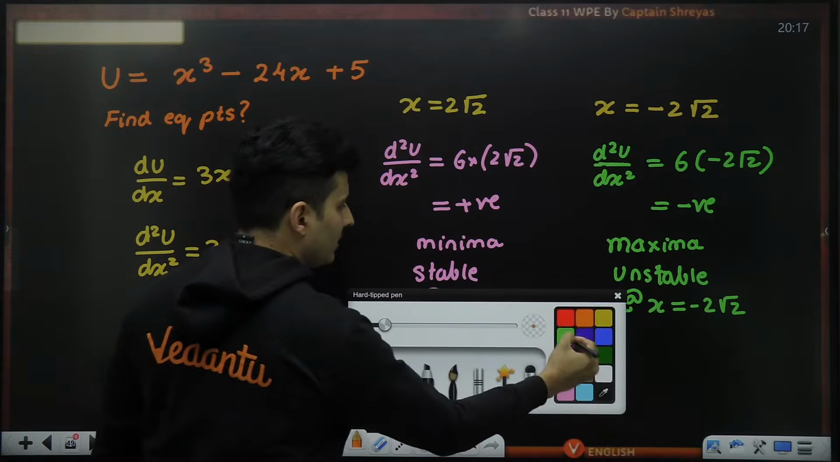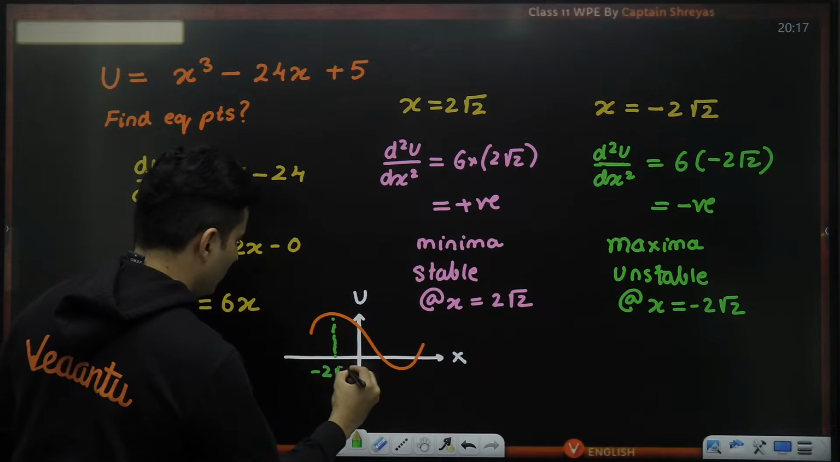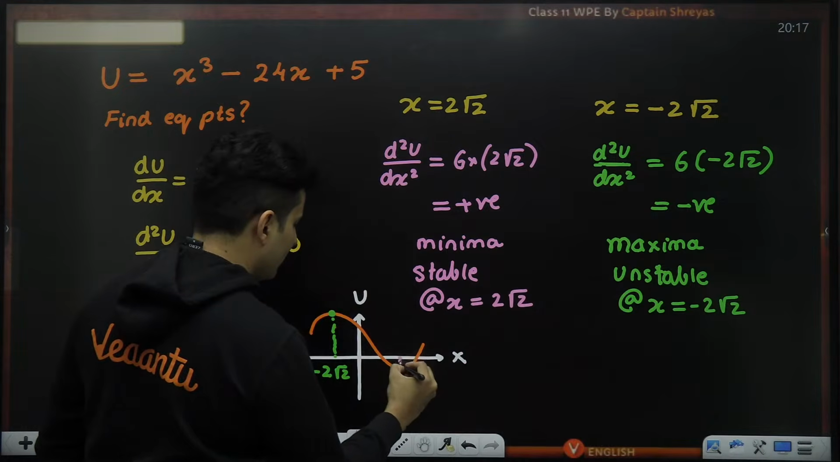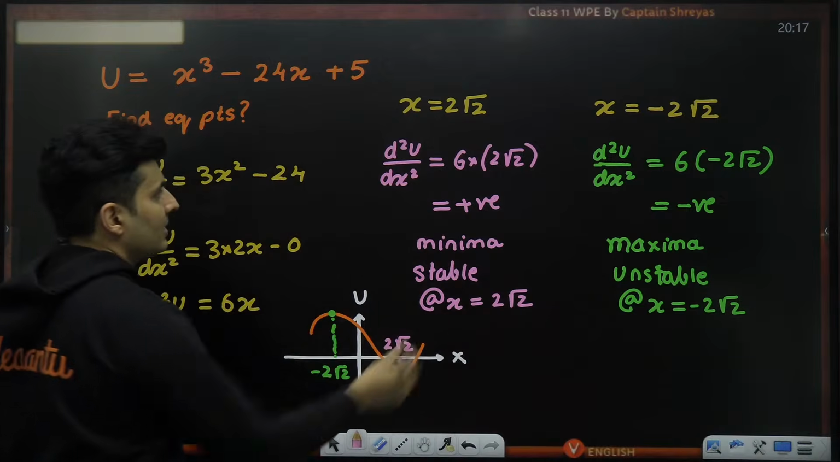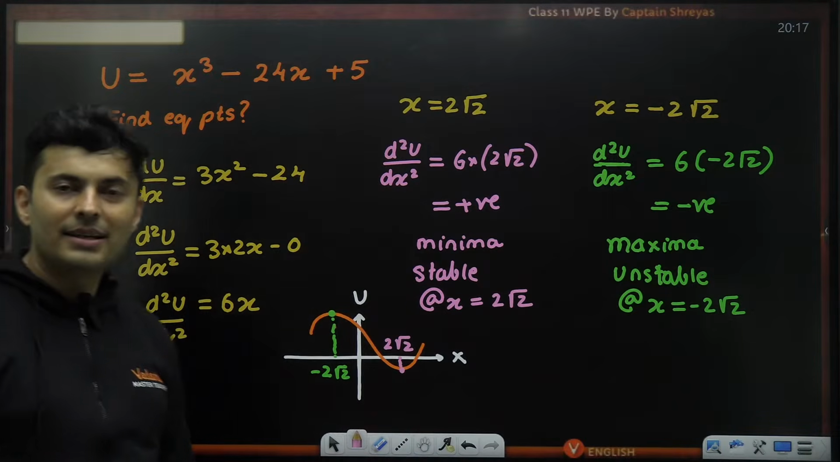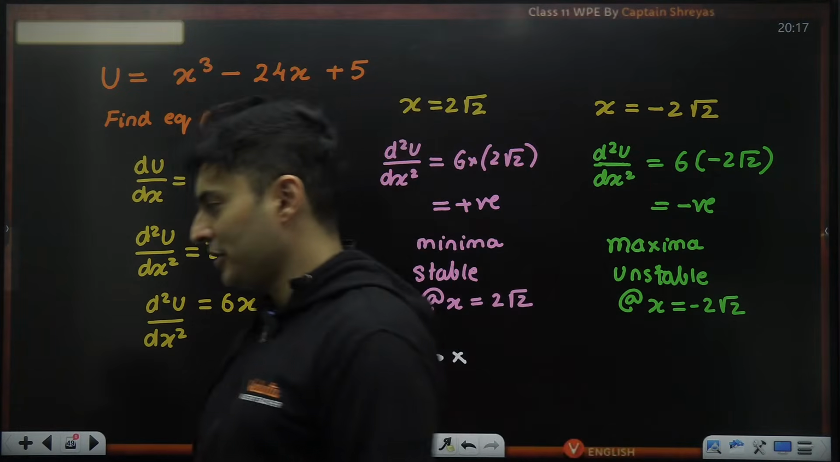So this is your minus 2 root 2. This is where it is unstable. And this is 2 root 2 positive. This is where it is stable. So this is how that graph will look. I hope it is now absolutely clear, my dear students, how to solve these kinds of questions of stable and unstable.